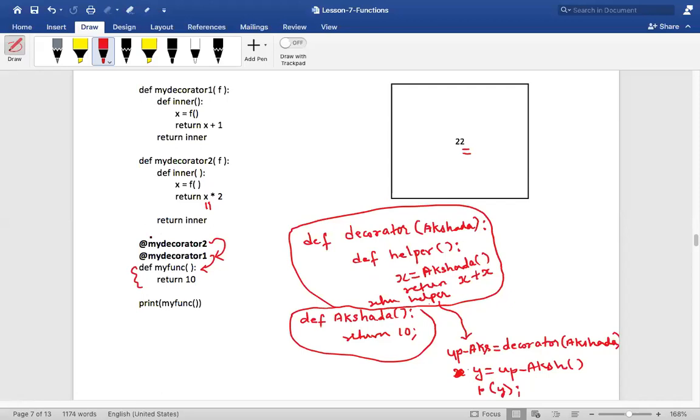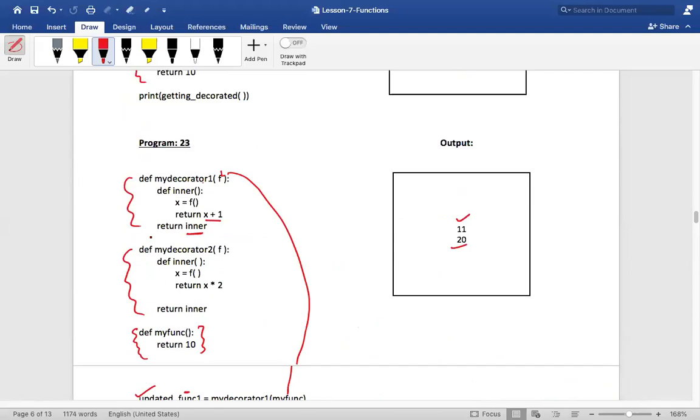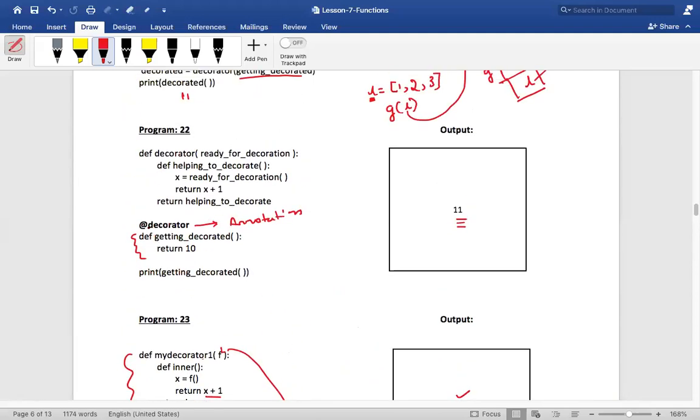Okay, annotation. You will use annotation. See here, you don't need to call separately and all those things. Just say at decorator, and then normally you call getting decorated, that will automatically get decorated. Before calling, this getting decorated function will get decorated using the decorator function, and then it will give the resulting result.